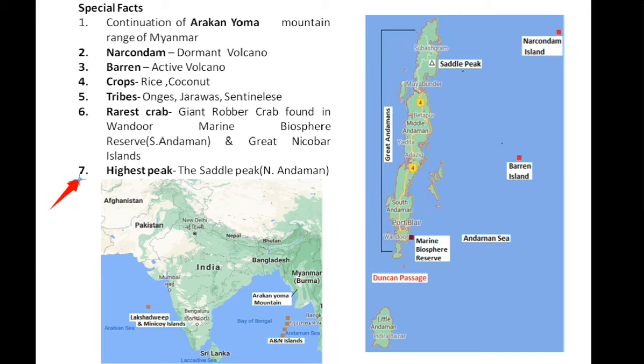The highest peak of this island is the Saddle Peak, which is situated in the northern part of Andaman. Here, this is the location of this Saddle Peak, situated in the northern side of Andaman.